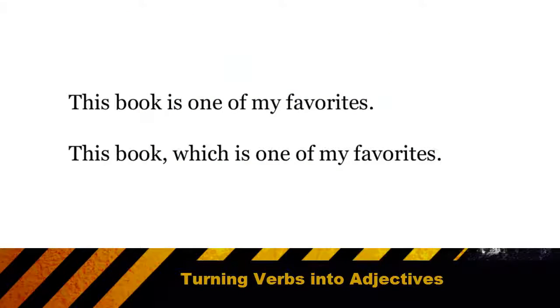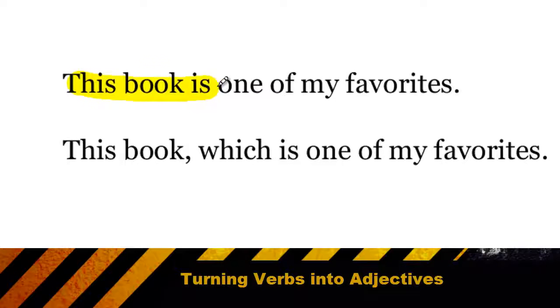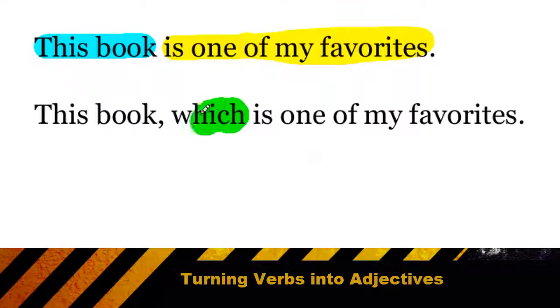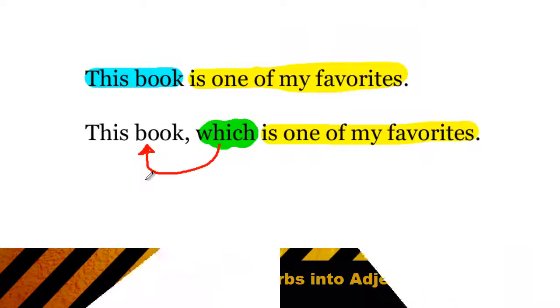Again, let's compare two sentences. The sentence, "This book is one of my favorites," is a fine and complete sentence. We have a subject, this book, followed by a verb phrase, "is one of my favorites." When I add the which, however, before the is one of my favorites, it is no longer a verb phrase, but an adjective phrase describing which book I'm talking about. In other words, I no longer have a verb in the sentence, so it's not a complete sentence.